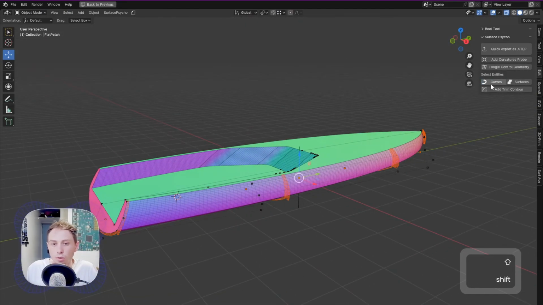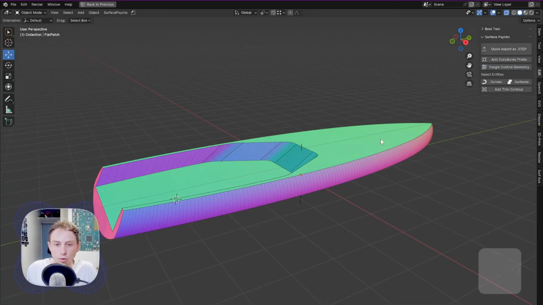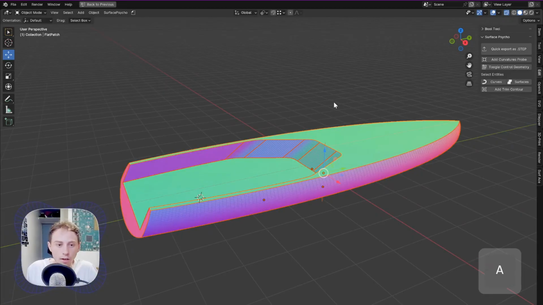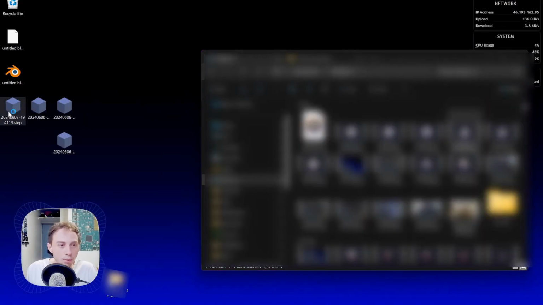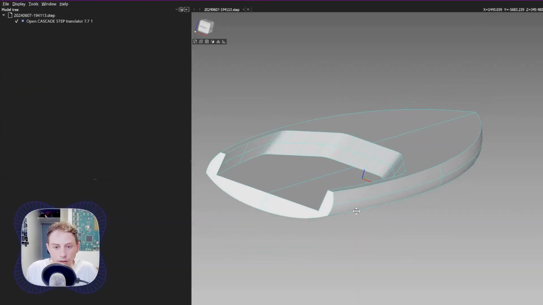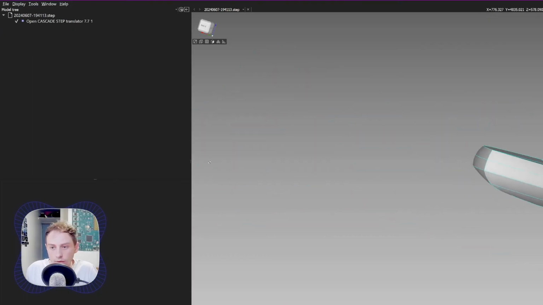Let's select all the curves, hide them with H, and select all the surfaces. Toggle the control geometries to have this clean view, and select everything, quick export as STEP, and we will see if we did some mistakes along the way or not. The STEP export just here, and we see that it looks quite nice.